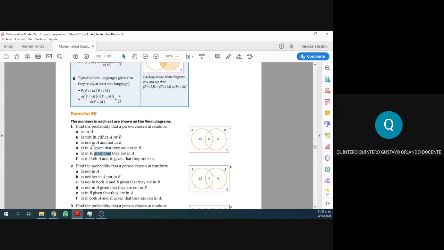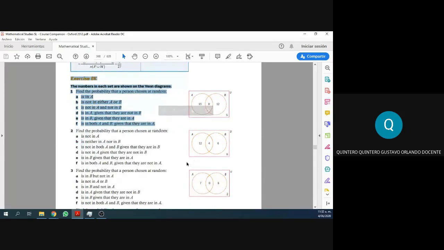Okay. Do you want us to do some exercises of this? If you want to, all you have to do is tell me, teacher, can we do one exercise of this? Can we do the second one? Whatever, and I'll do it on the board.